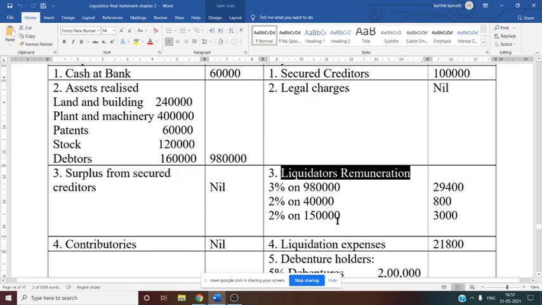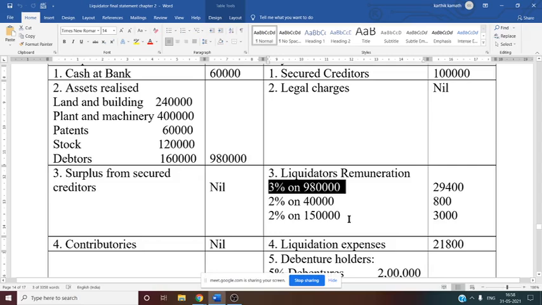So 9,80,000 into 3% directly. So 3% is given in the question. See this, 3% is given in the question. Asset realized, so 9,80,000 is asset realized information. Into 3% you do, you will get 29,400. So 29,400 is a remuneration to the liquidator with the help of asset realized.